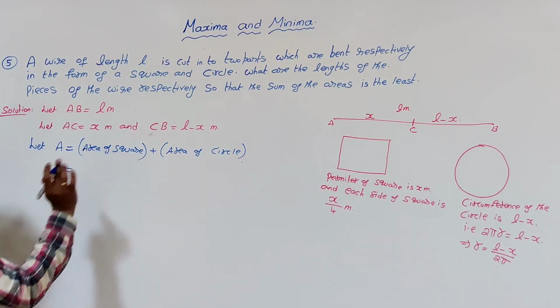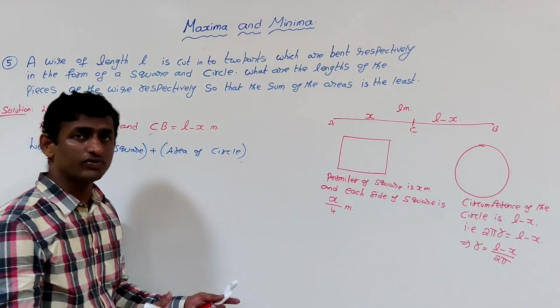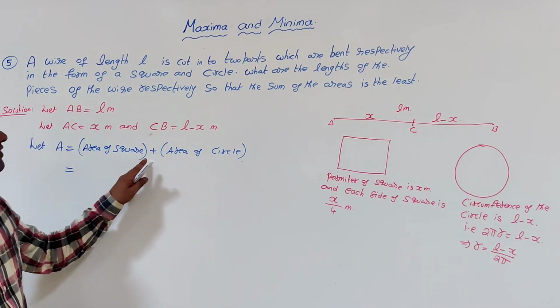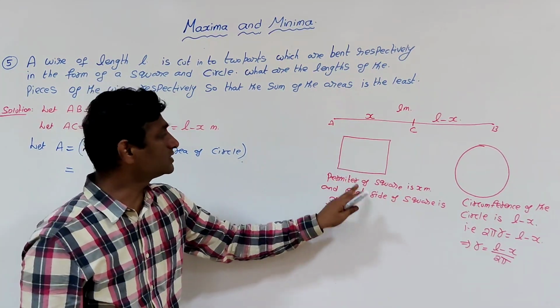Now what is the area of a square? As length L is fixed, constant, the area of a square is side into side, but what is the side of the square?